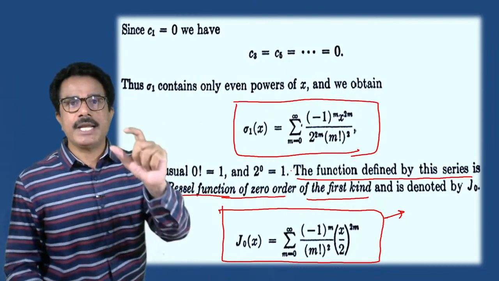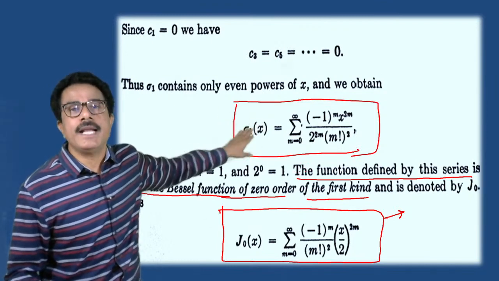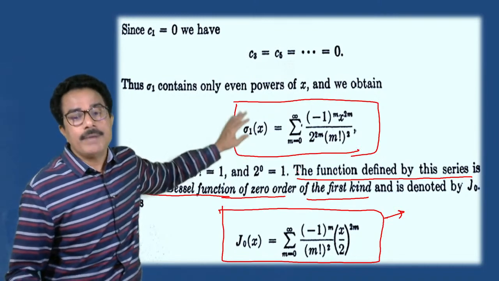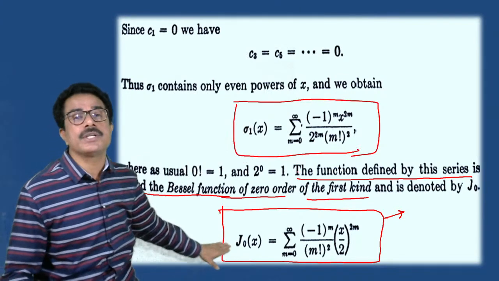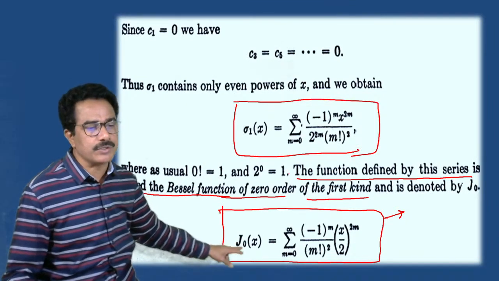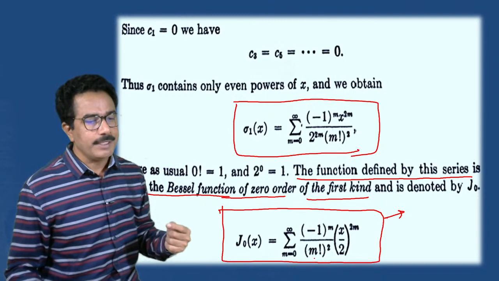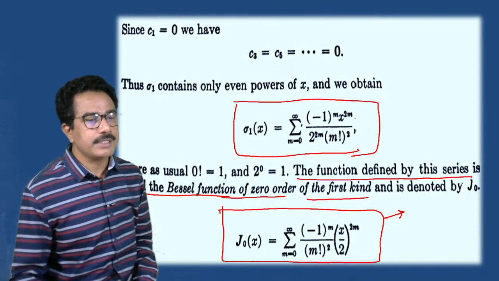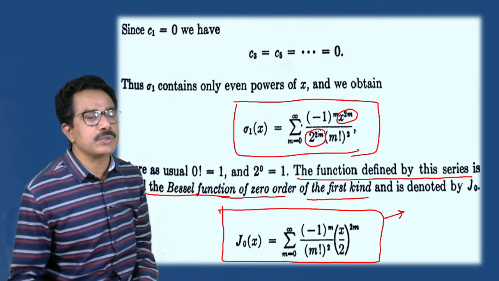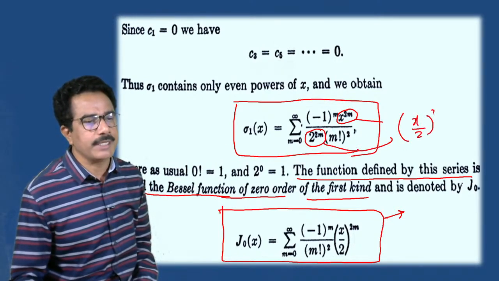What Bessel did was that the sigma 1 value that came out was a particular function, a different kind of function, which gives the solution of that differential equation. Then this particular function was named the Bessel function. And the Bessel function means J0 of x is equals to summation m is equals to 0 to infinity minus 1 raised to m divided by m factorial its square, taking 2 raised to 2m common, x raised to 2m divided by 2 raised to 2m. If we take this common, then we can write x divided by 2 bracket raised to 2m.